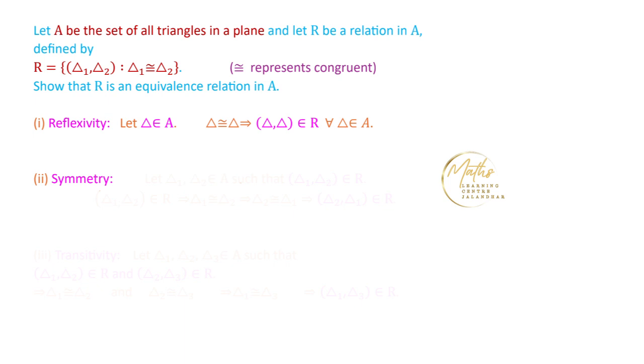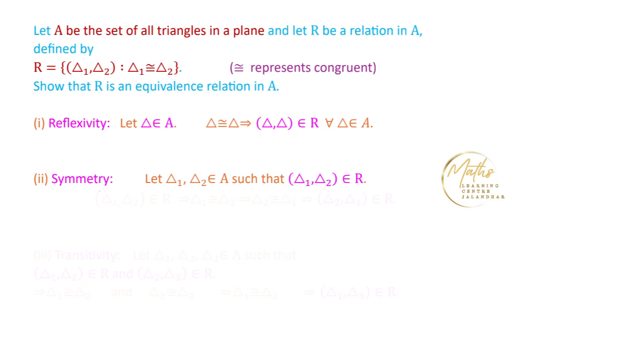Now second thing, we have to prove that it is symmetric. So we are considering two triangles from this set A. We are saying Δ1 and Δ2, we are considering these are the two triangles such that Δ1 is congruent to Δ2. So we write it in this way, that (Δ1, Δ2) belongs to R, and R is the relation which represents Δ1 is congruent to Δ2.